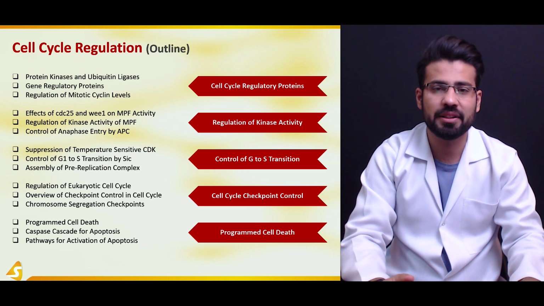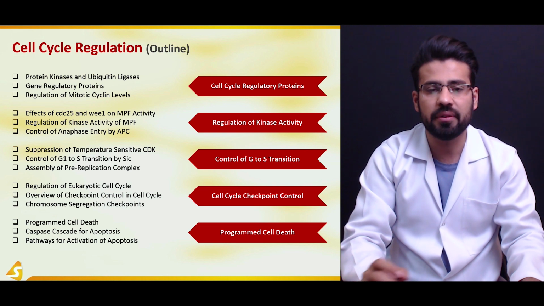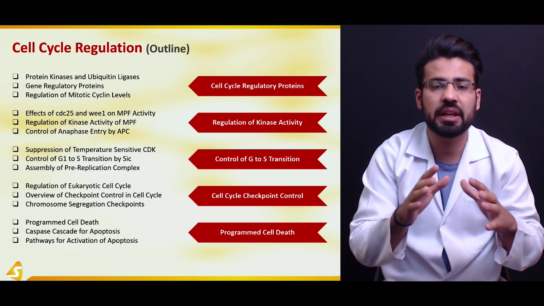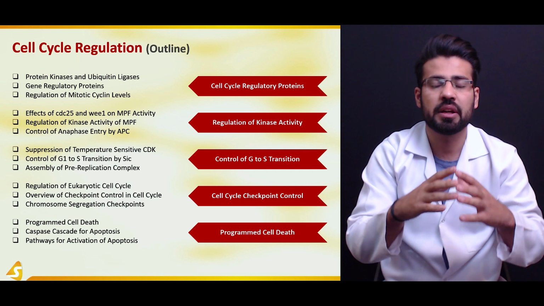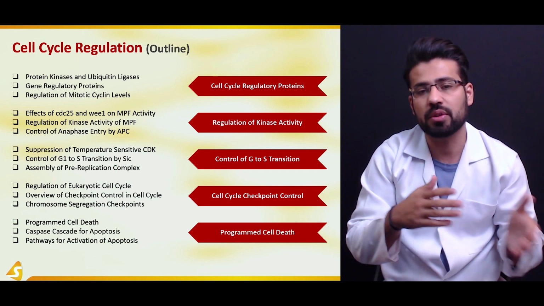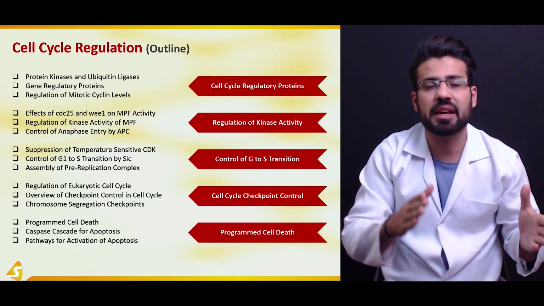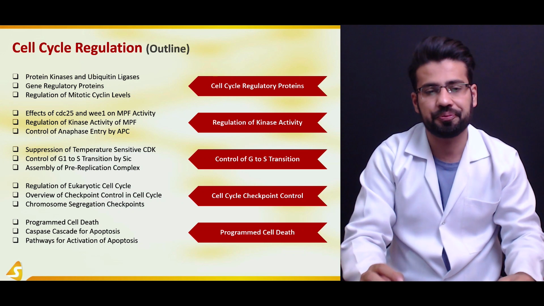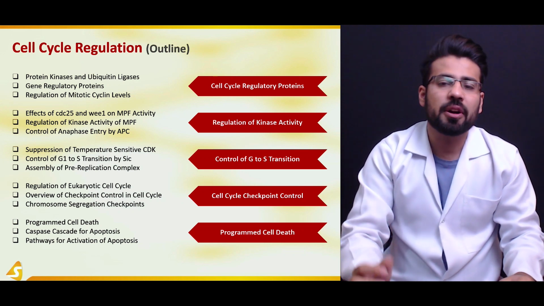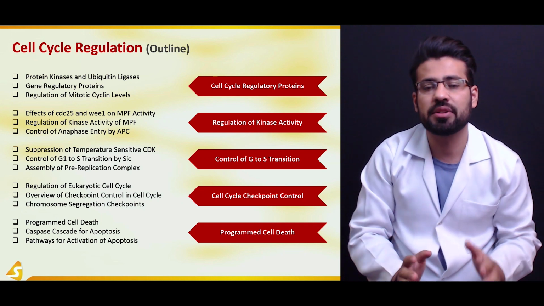This would be followed by the discussion of the regulation of the kinase activity of the MPF, and this would be followed by how the anaphase promoting complex controls the entry to the anaphase from, of course, the prophase and the metaphase, moving towards the anaphase, and then the cell cycle enters into the telophase. This would be followed by the discussion of the control of phase G to S transition.